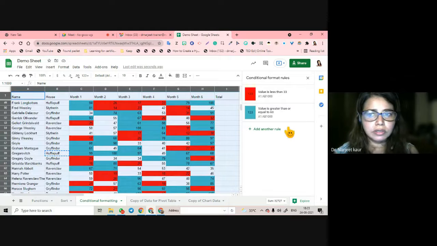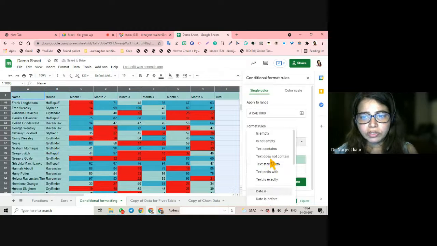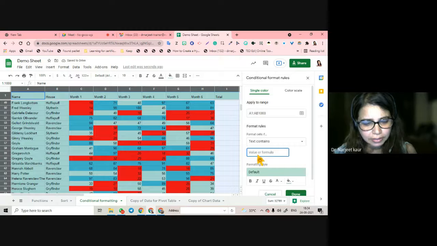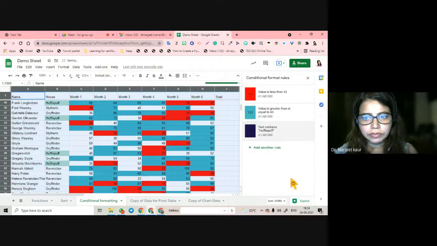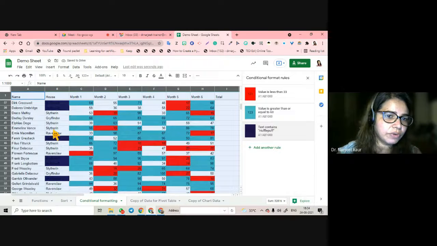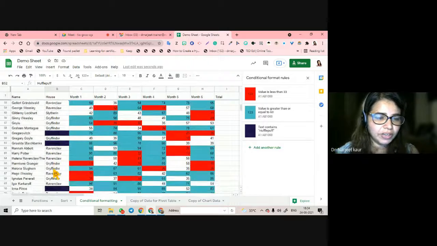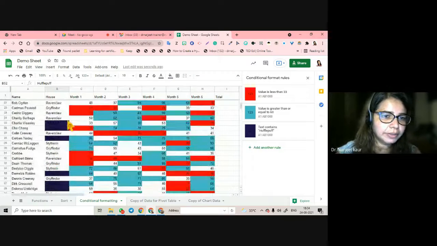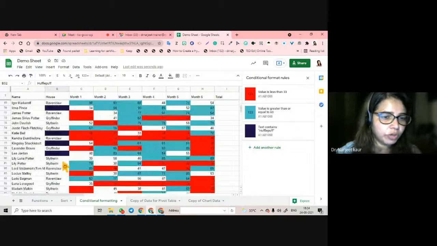So let me highlight it, select it, please don't forget it. Okay, I am very forgetful. Here you can go to text also. Text that contains maybe this value are to be given in purple. Done. So all the text that was equal, Hufflepuff, I don't know why he wrote this, but was given in whichever color I had desired for it to appear in.